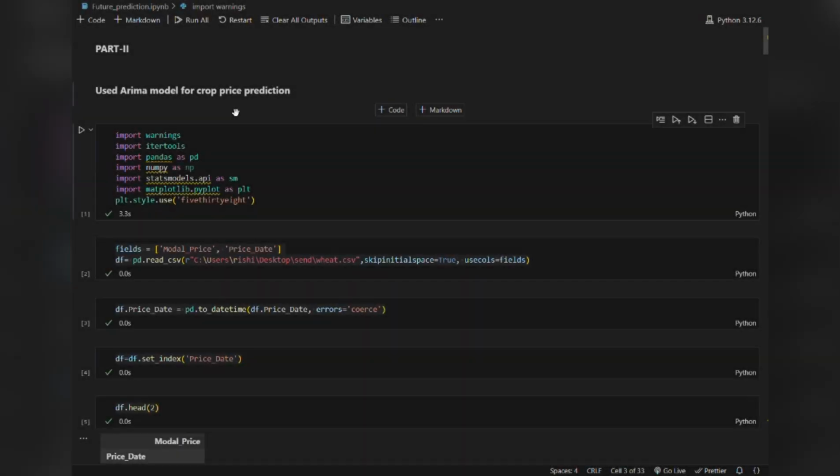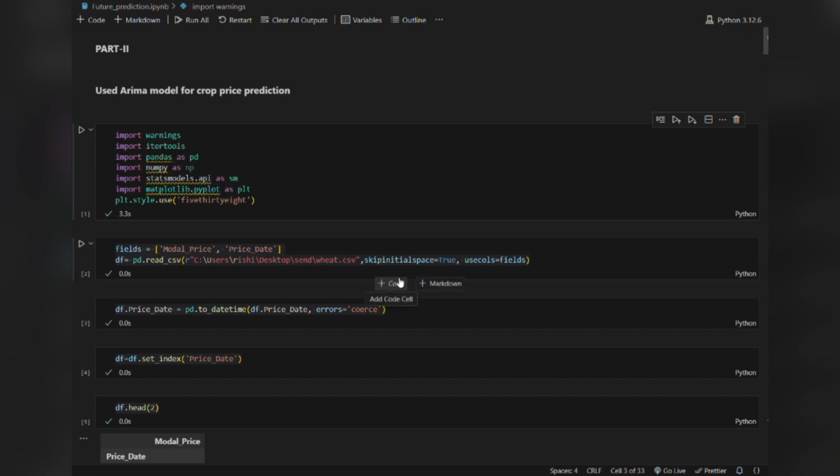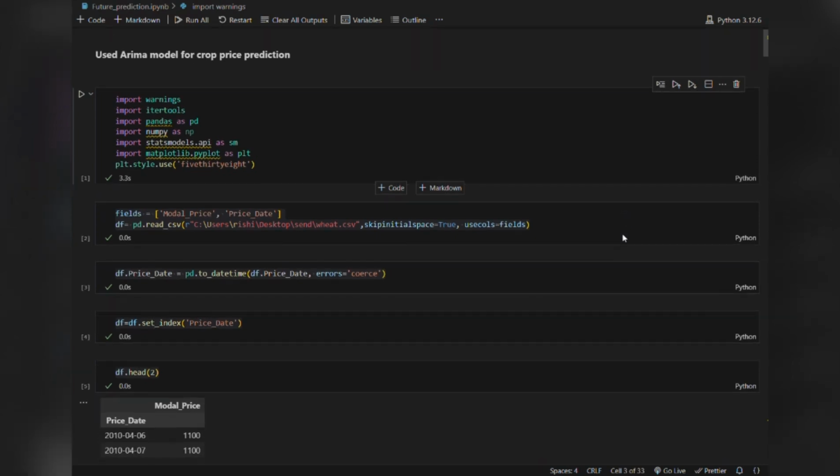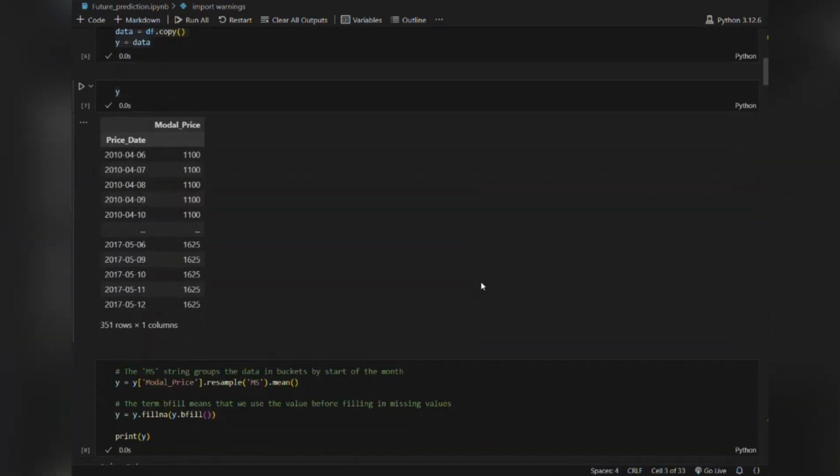I will be explaining the machine learning ARIMA model behind our site. So first we import all the necessary libraries. We also import matplotlib.pyplot. Then we take the modal price and price date columns to specify in a data frame. We will use only these two columns to train the data set.